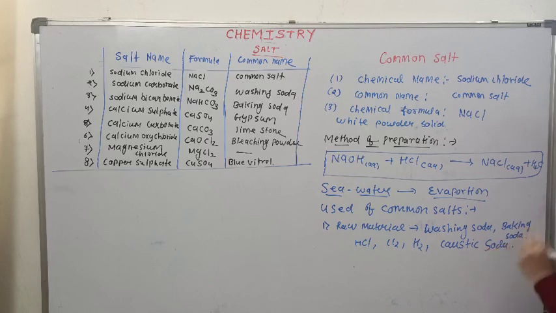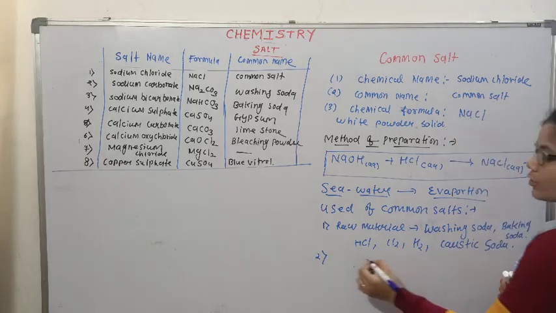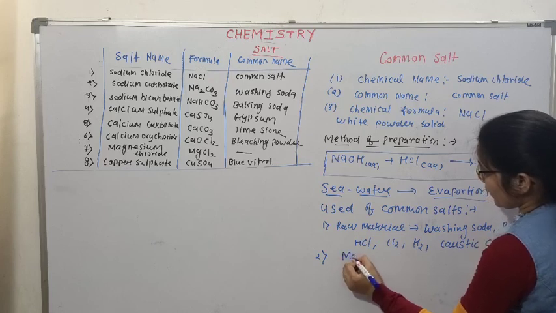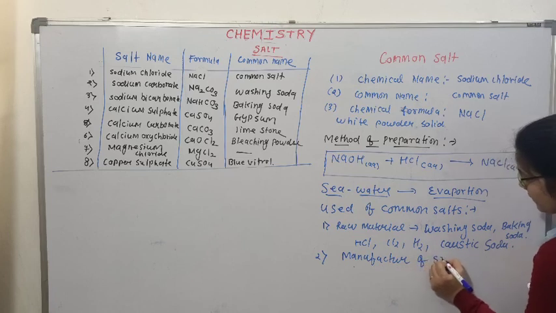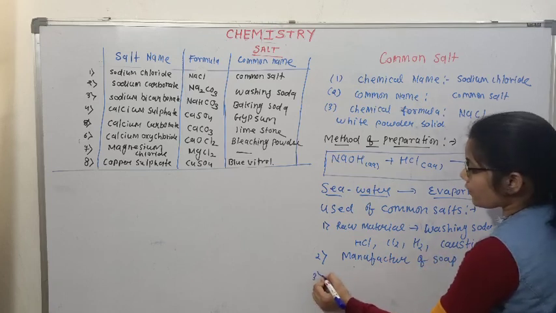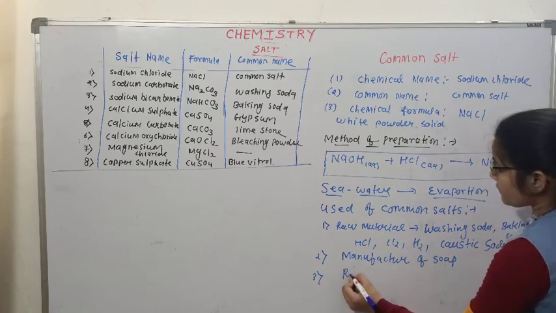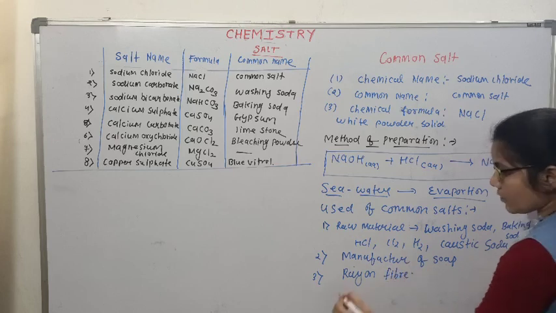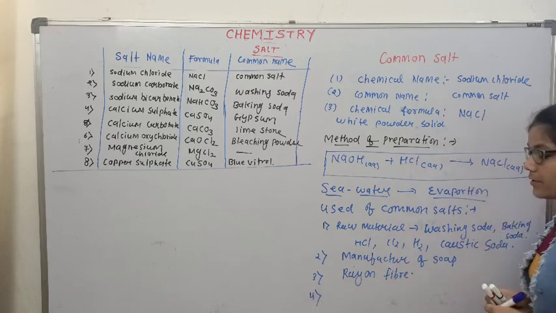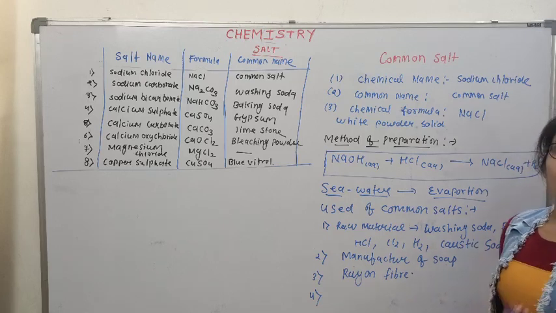So this is an important raw material for different chemicals. It is used in the preparation of soap, for the manufacturing of soap. It is used for the preparation of textiles, especially rayon thread, rayon fiber. It is also used as a food component to improve the food flavor.